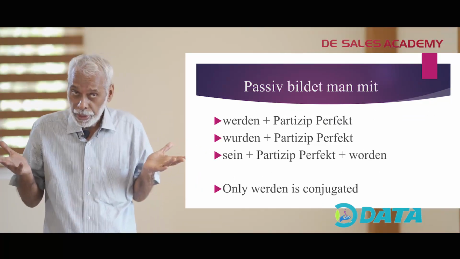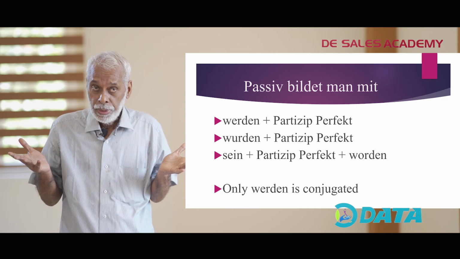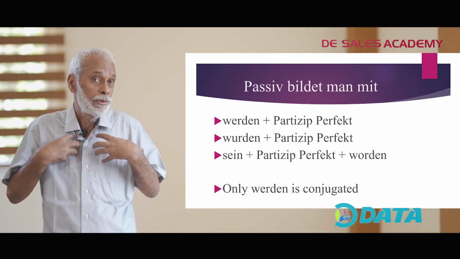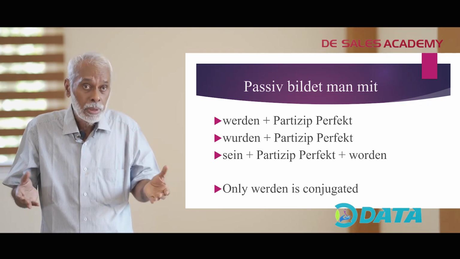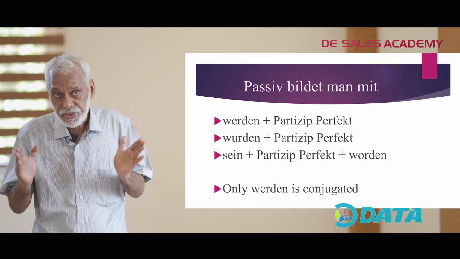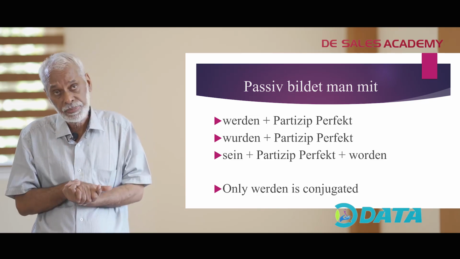So as I told you earlier, if the Täter is not important, or if you do not know the Täter, then and only then we will construct a passive sentence.